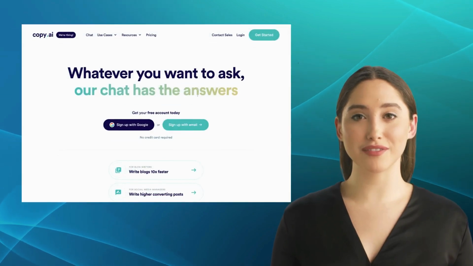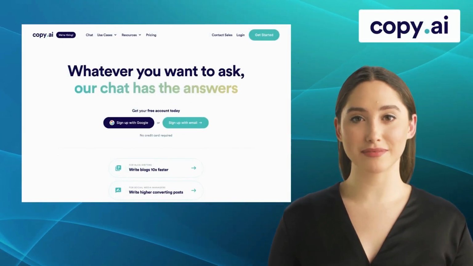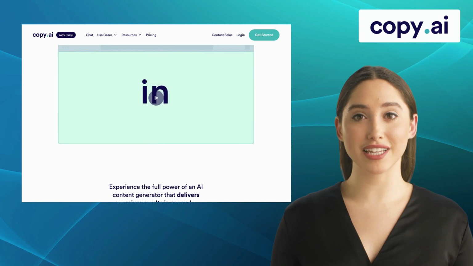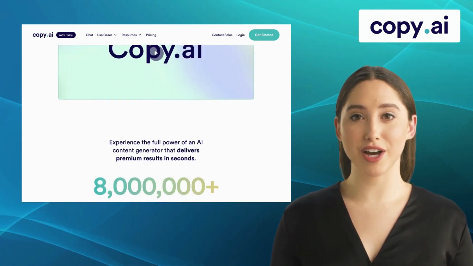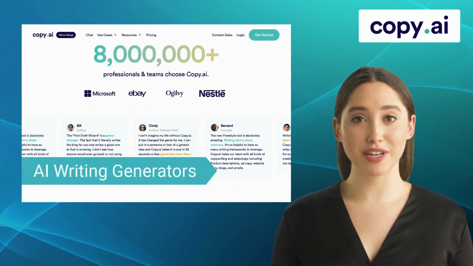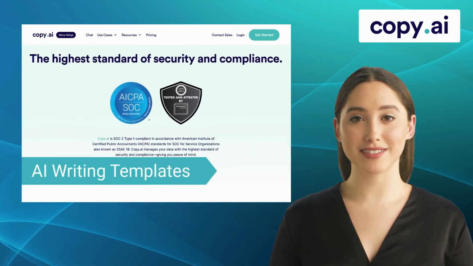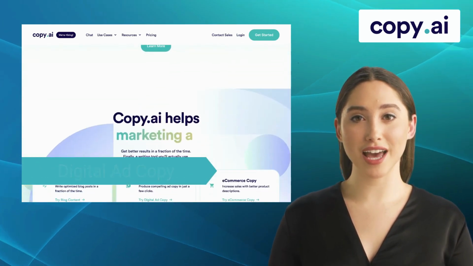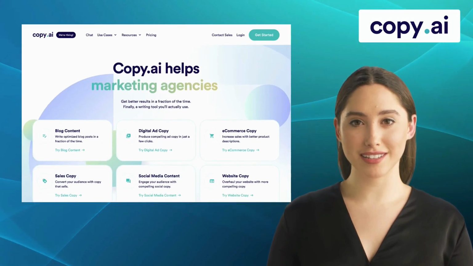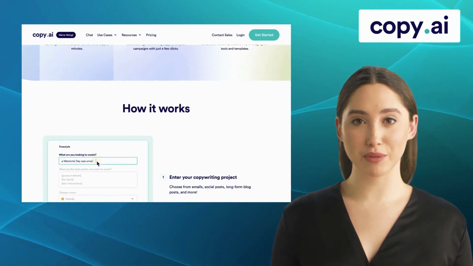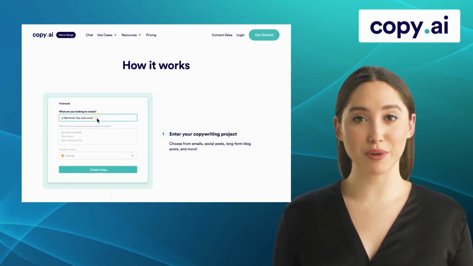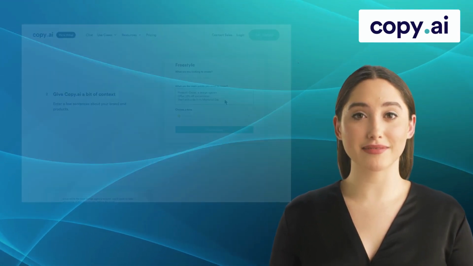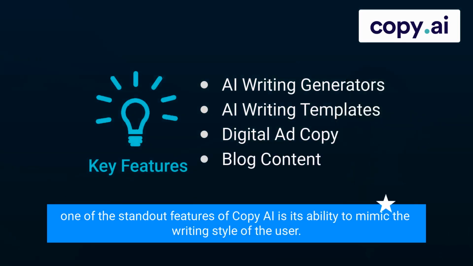The second alternative on our list is Copy AI. Copy AI is an AI writing assistant that helps you craft compelling and persuasive content. It offers features like AI writing generators, AI writing templates, digital ad copy, and blog content. With this writing assistant, you'll be able to write copy that's more attention-grabbing and effective, all in a fraction of the time it would normally take. And one of the standout features of Copy AI is its ability to mimic the writing style of the user.